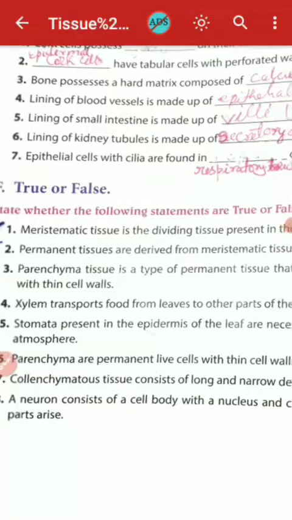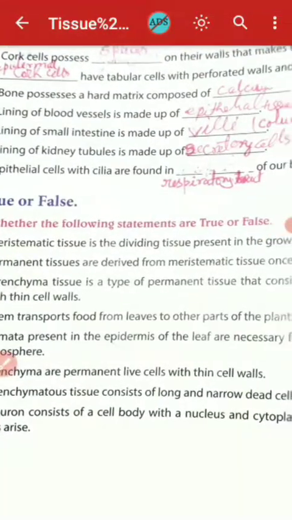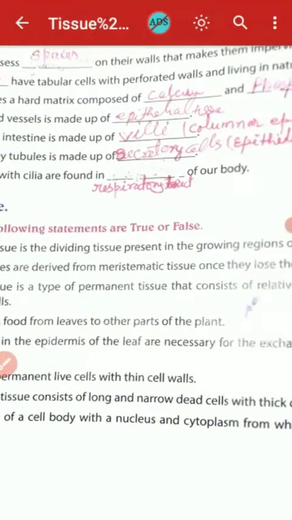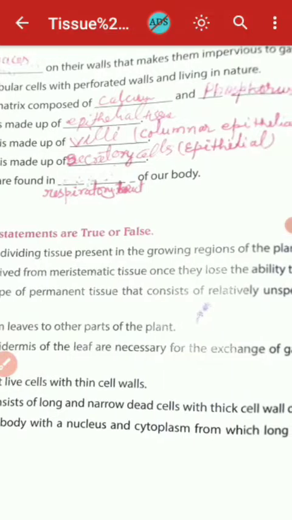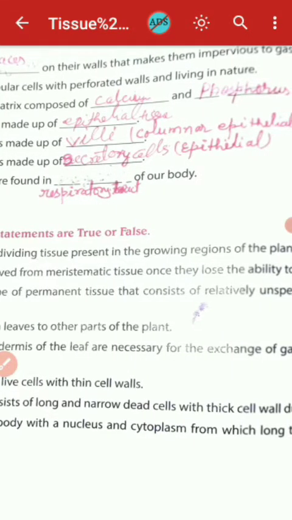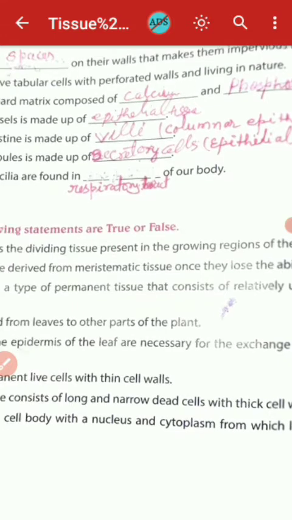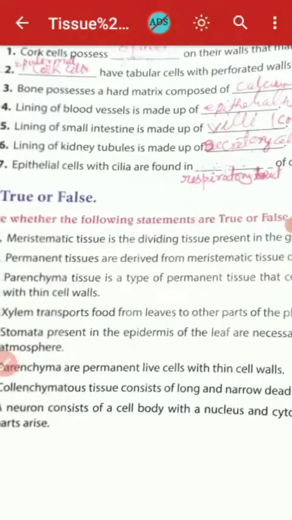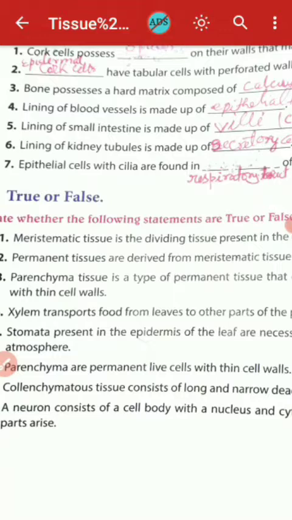And now question number 6. Lining of kidney tubule is made up of secretory cells, which is epithelial. So that will be the epithelial glandular tissue or secretory cells that you can fill. Now 7.